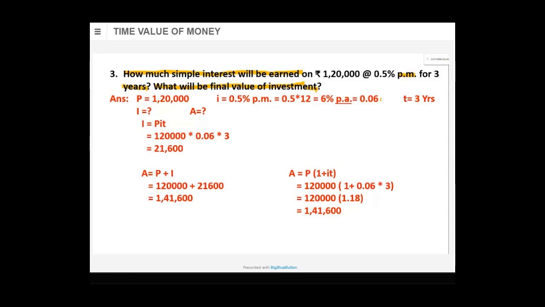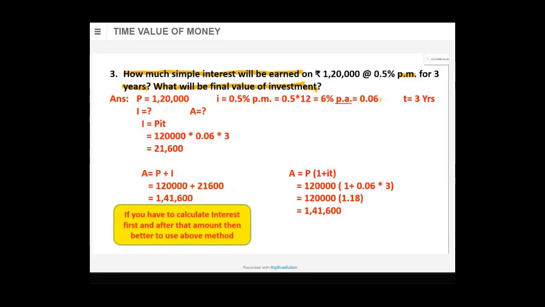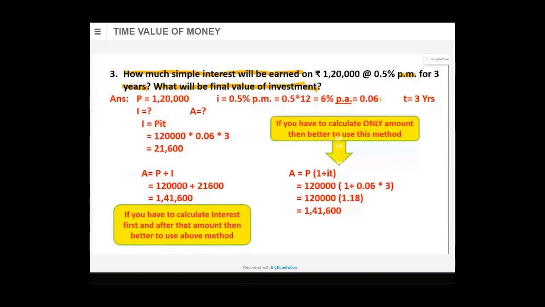Definitely the left method is better because you have to calculate interest. If you have to calculate interest first and after that the amount, that is the maturity value, then it is better to use the above method. If you have to calculate only amount, then it's better to use the second method.